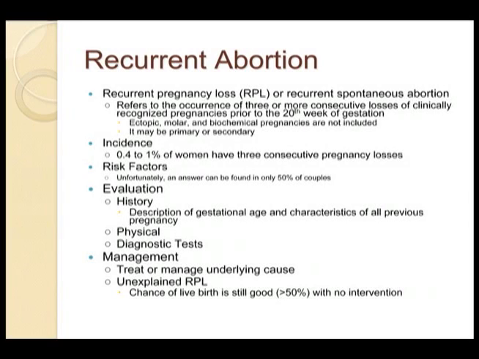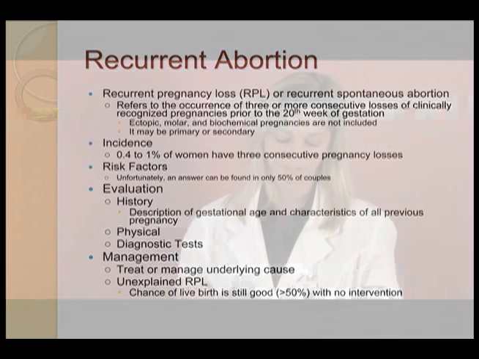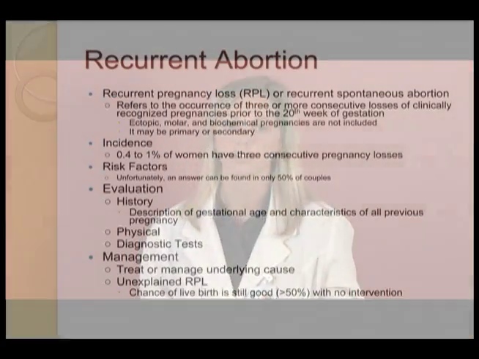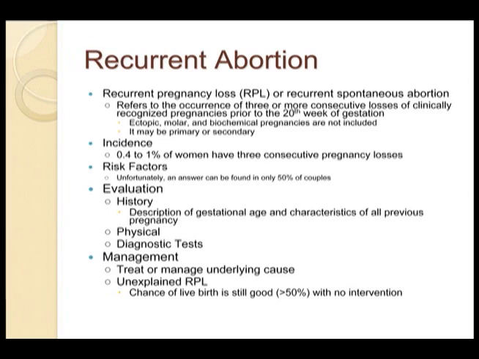Now I'm going to talk about recurrent abortion. Recurrent spontaneous abortion, also known as recurrent pregnancy loss, is defined as 3 or more consecutive losses of clinically recognized pregnancies prior to the 20th week of gestation. However, it is important to note that this does not include ectopic, molar, or biochemical pregnancies. Also, the incidence of recurrent spontaneous abortions is 0.4 to 1%.